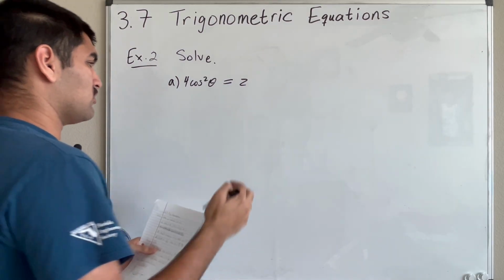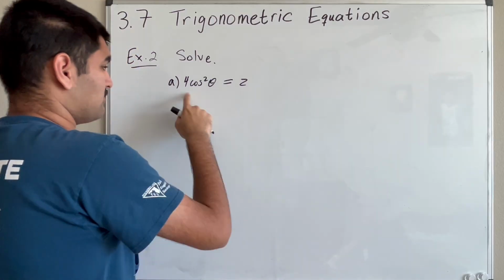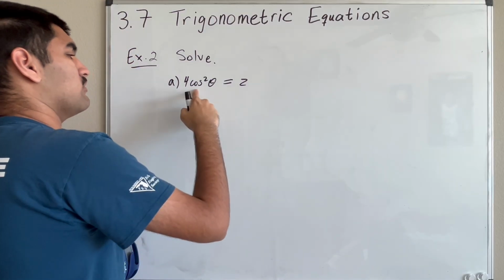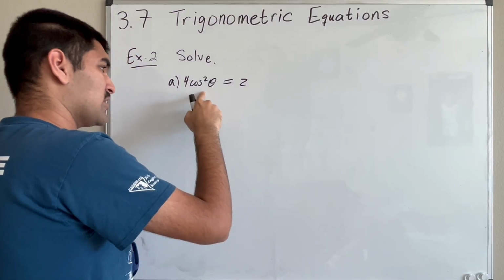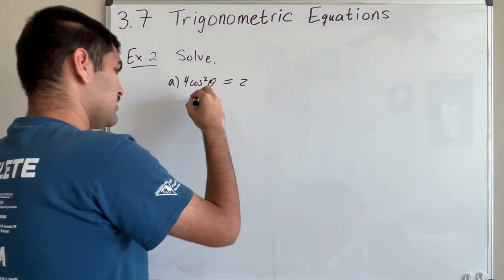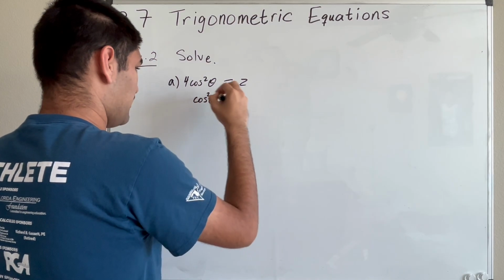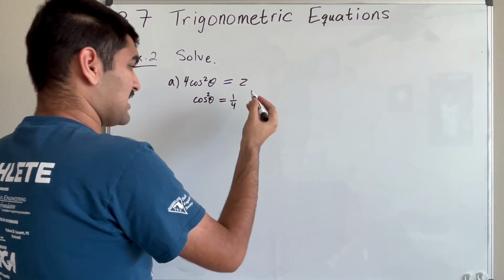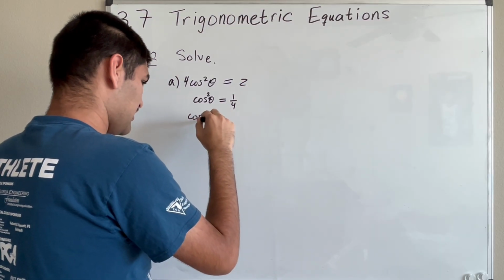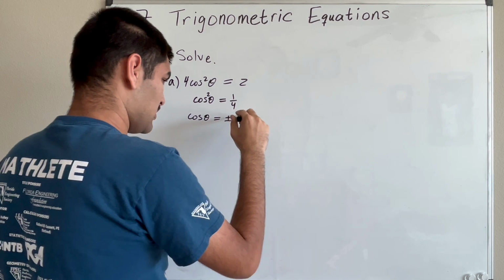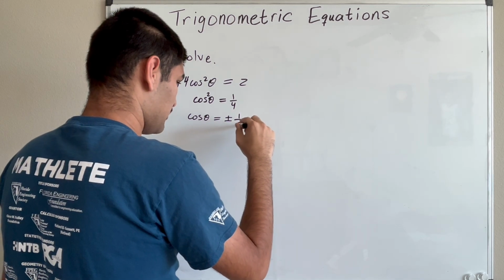All right. So to show you what I mean, let's just solve this example right here. So first thing you have to do is isolate the trigonometric function, in this case, cosine. So cosine squared theta is equal to 1/2. And then take plus or minus the square root. So you get cosine theta is equal to plus or minus 1 over 2.